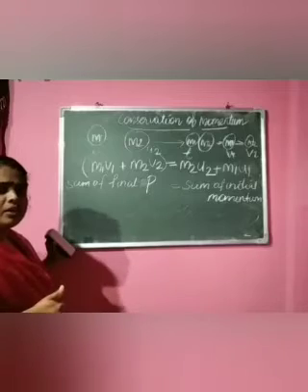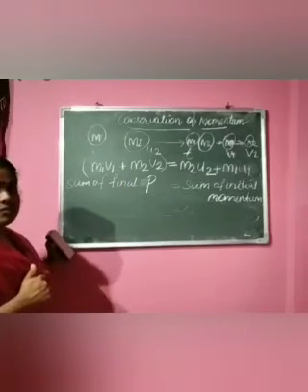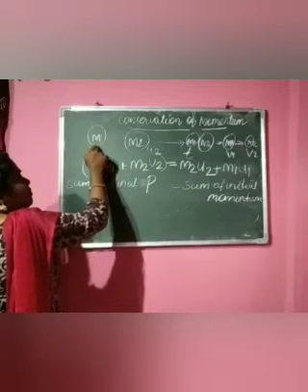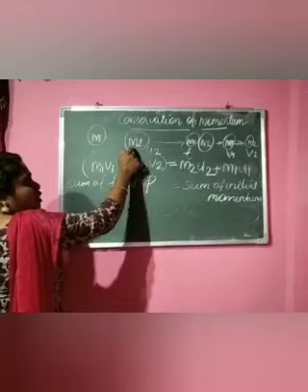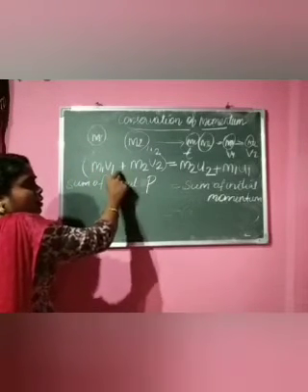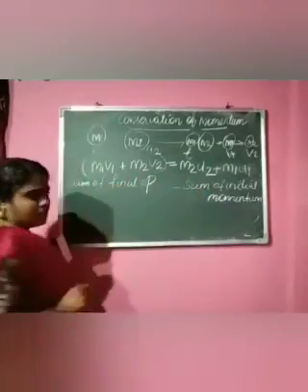So what happened here? The total momentum of this system is conserved. The initial momentum means the momentum of the first object and the momentum of the second object before collision. So the sum of momentum before collision is equal to the sum of momentum after collision.